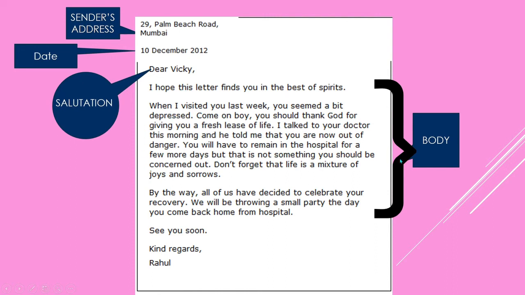And then in the second paragraph, in detail, the reason for writing the letter is included. Like Rahul is writing, when I visited you last week, you seemed a bit depressed. So come on boy, you should thank God for giving you a fresh lease of life. So he is encouraging him, because he might have been feeling frustrated. So as a friend, he is just supporting him mentally, emotionally.